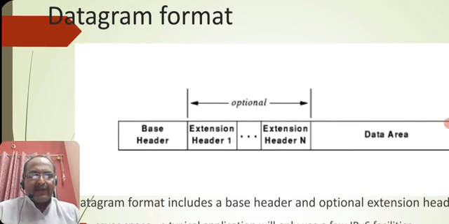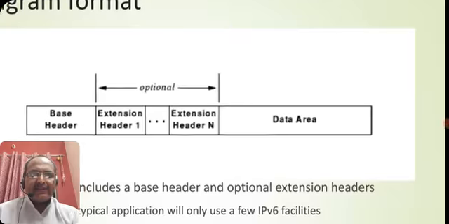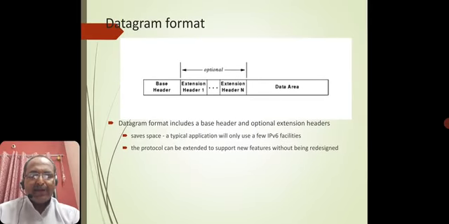Your base header gives an idea of how many extension headers it is carrying. So header 1, header 2, n number of extensions can be carried according to the size, and the data area is noted over here. This is a simple datagram format, and it includes a base header and optional extension headers.